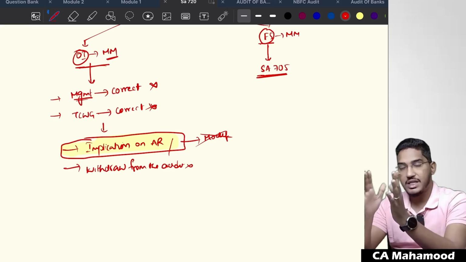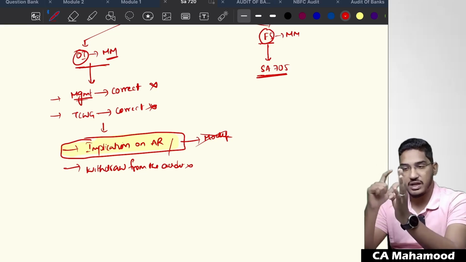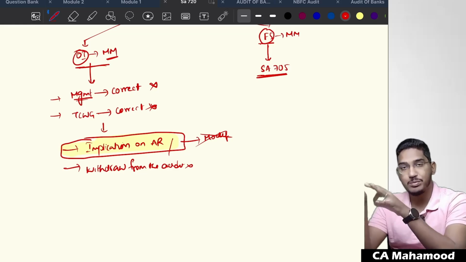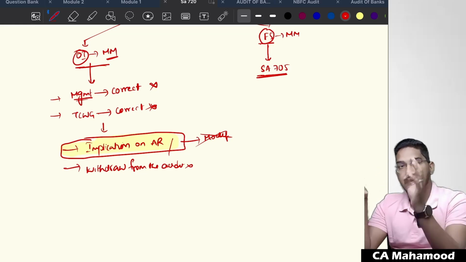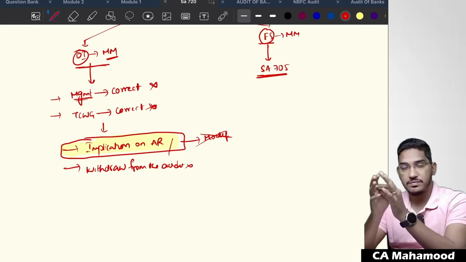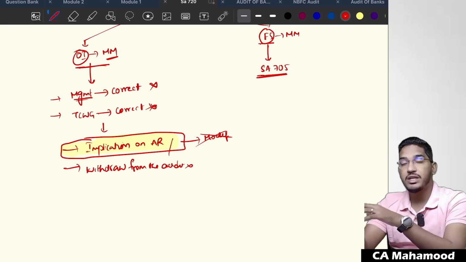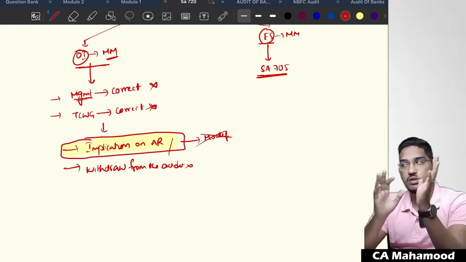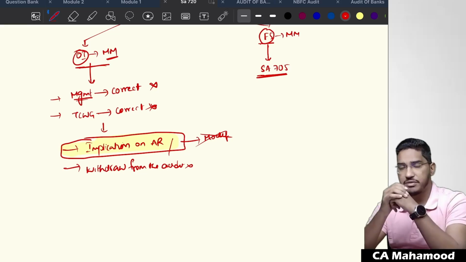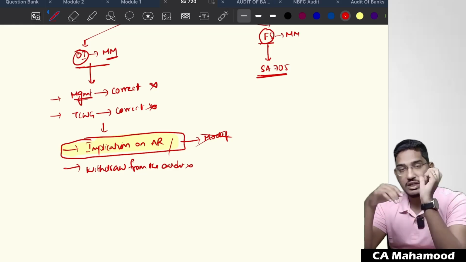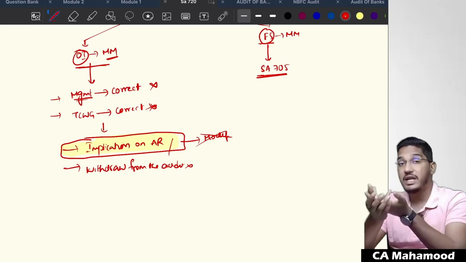You are telling in case if there is a mistake in the other information and neither the management nor those charged with governance is correcting, I have to consider the implications on my auditor's report. I have to tell about that thing in my auditor's report. But how should I say it? Can I say that by modifying my opinion? No. Why? Because they have clearly told our opinion should refer only to the financial statements. Our opinion has nothing to do with other information. So then how do I comment that other information contains a misstatement, other information has been wrongly stated? How can I explain that?